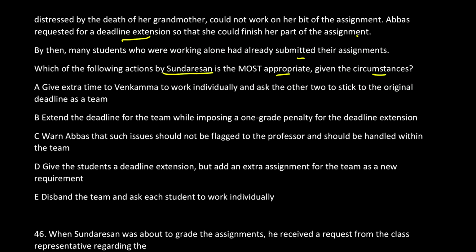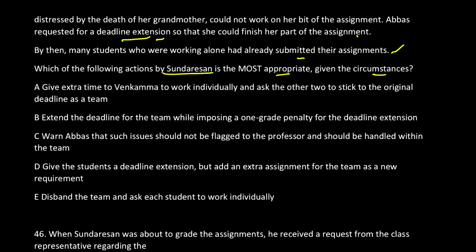Now you don't suggest anything over here. She herself has suggested the solution. She is saying that please give us some more time. We'll submit the assignment when Venkama will be back. And you are in a circumstance where the single ones, the ones who have worked on it individually, have already submitted the assignment. So will it be fair? That's your problem. That's your current scenario. Will agreeing to what Abbas is saying be fair for others? That's your major problem. That is the problem identification we have done.